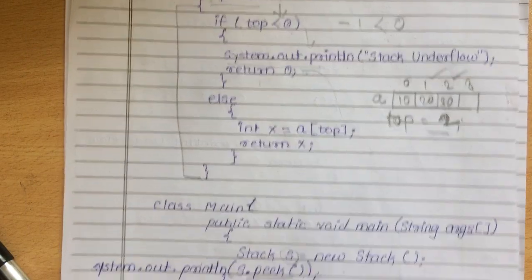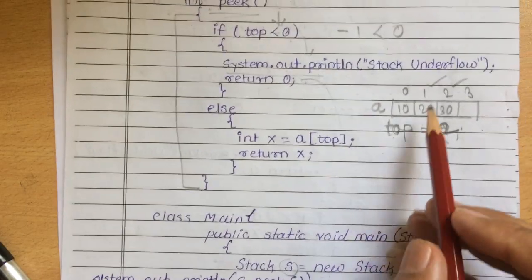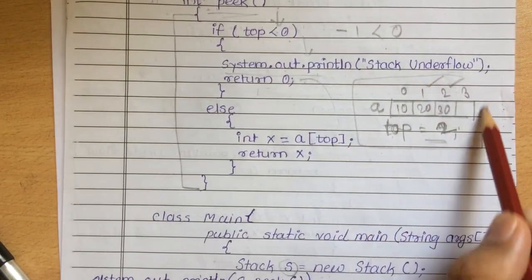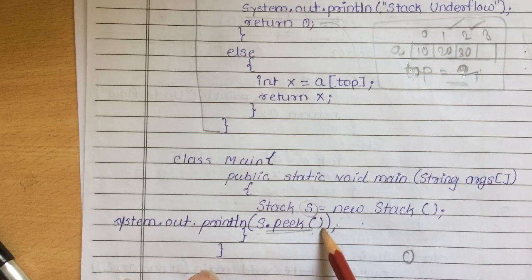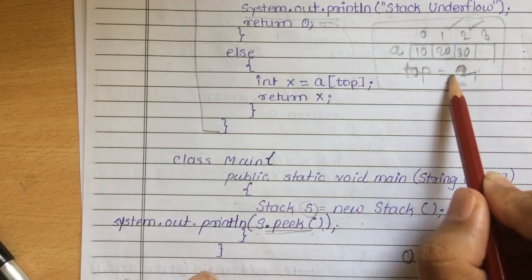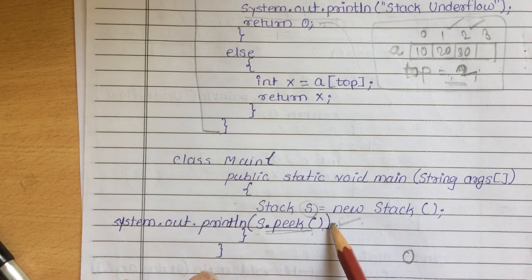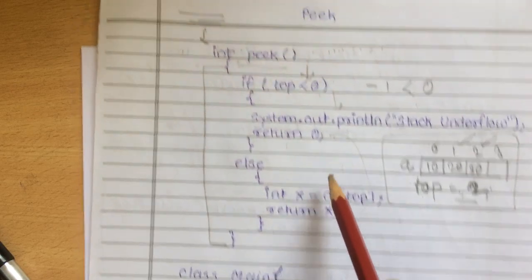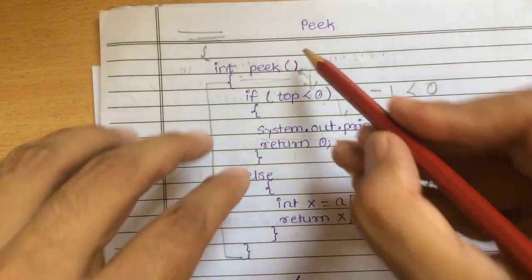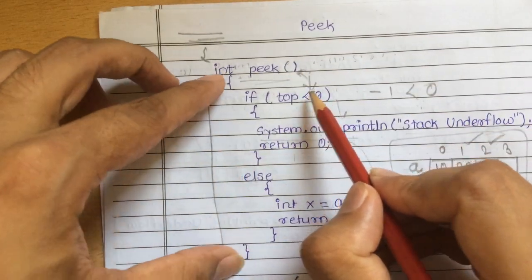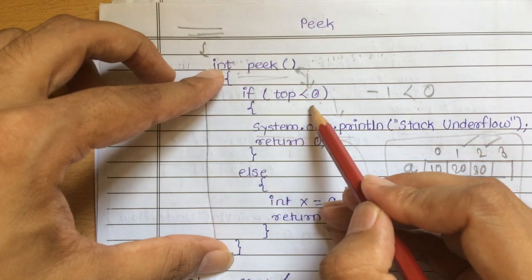So this is another case. Just consider this situation. If we call this function again, our control will transfer from this place to this function. Again our control will come inside this function.